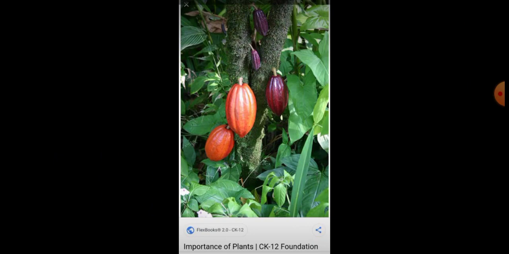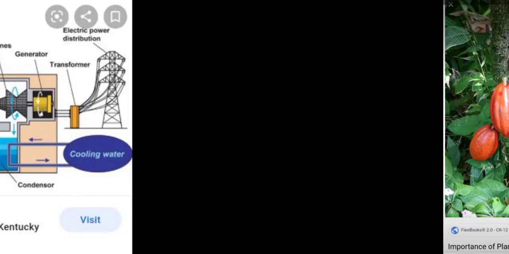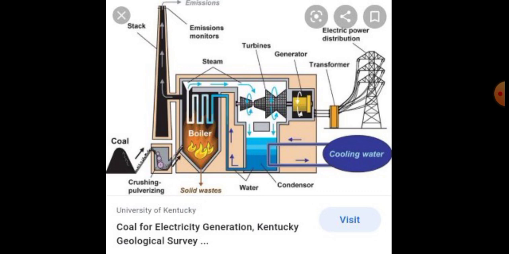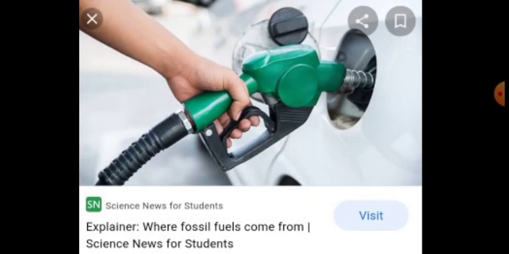Then the next one is coal. The next important natural resource is coal. It is used for electricity production. Mostly with the help of coal, electricity is produced, and some other things are also produced through coal. Then the next one is fossil fuel. With the help of fossil fuel, we run different kinds of vehicles.